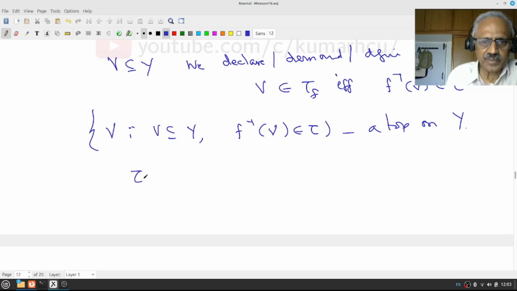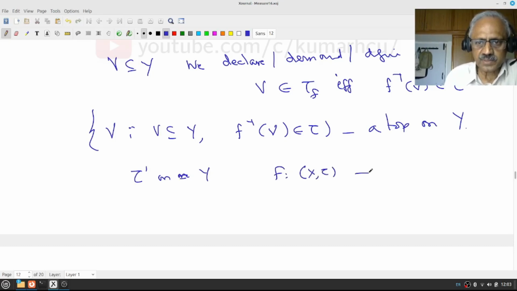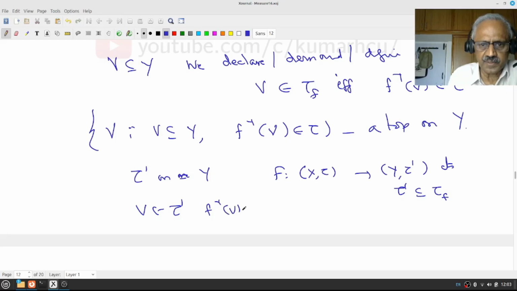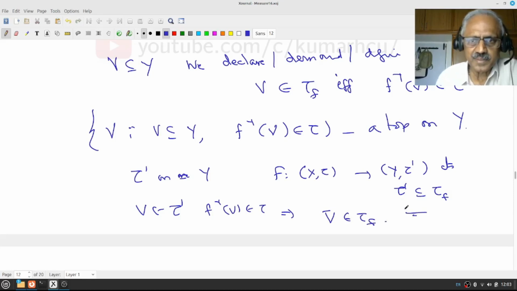Suppose I have a topology tau dash on Y so that f from (X, tau) to (Y, tau dash) is continuous. Then tau dash is contained in tau f. That is because you start with V in tau dash, then f inverse of V is in tau. By definition, V belongs to tau f.